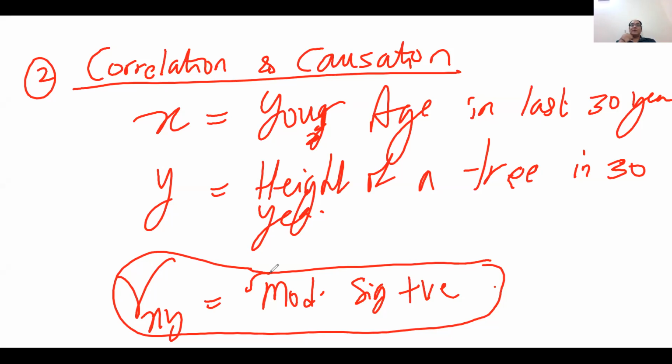You can say that my age is independent and the height is independent also. So the height of the tree increases independently, my age increases independently. There is no causation.